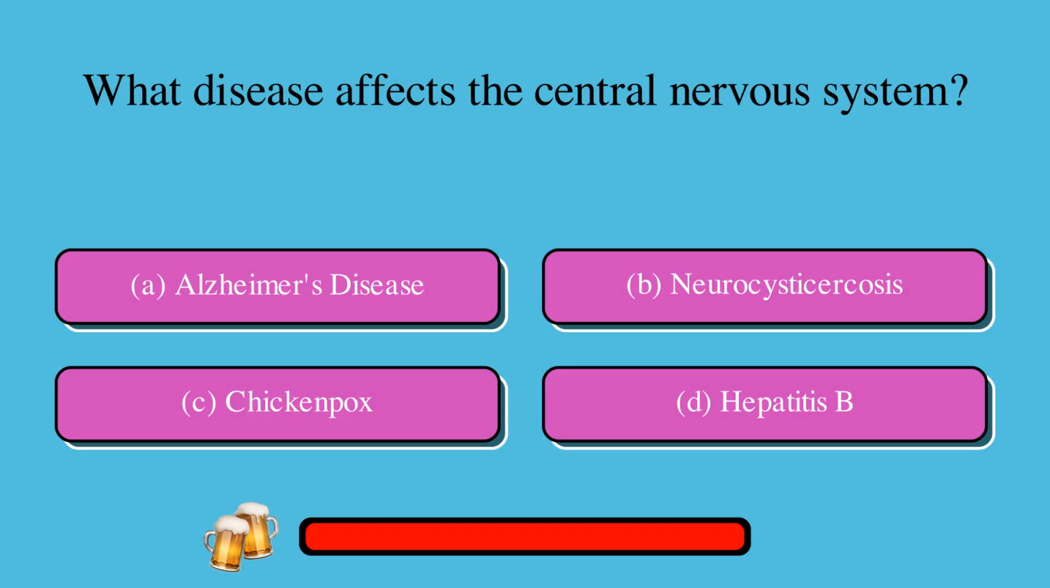What disease affects the central nervous system? A. Alzheimer's disease, or B. Neurocysticercosis, or C. Chickenpox, or D. Hepatitis B? The correct answer is B. Neurocysticercosis.